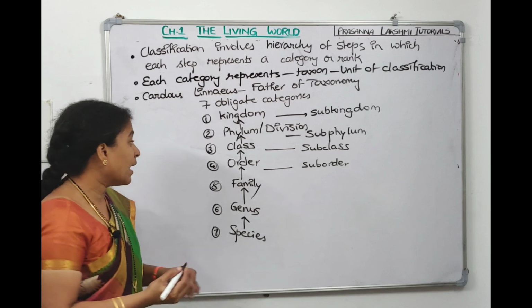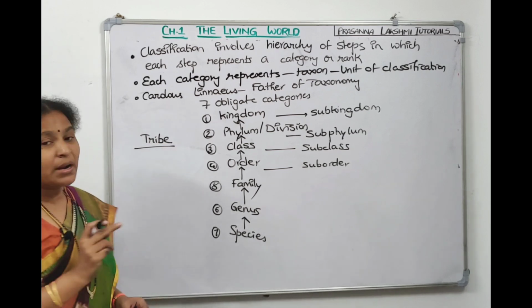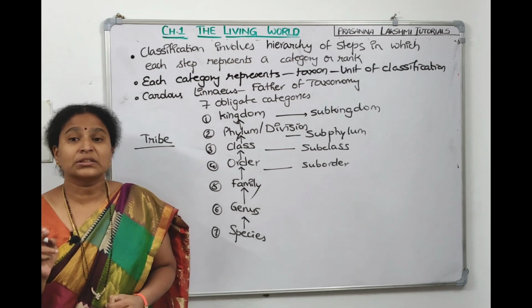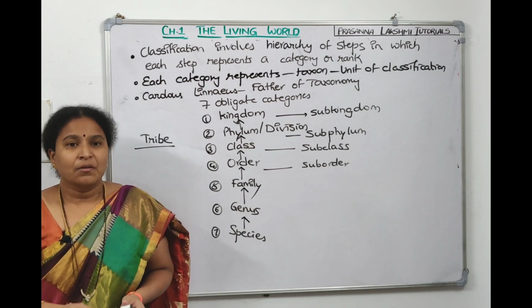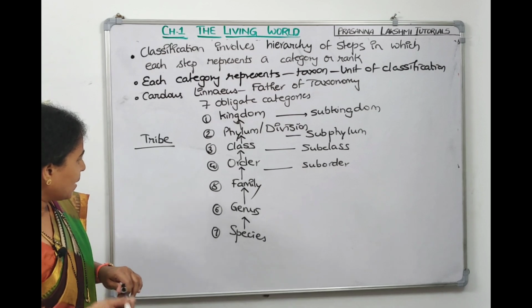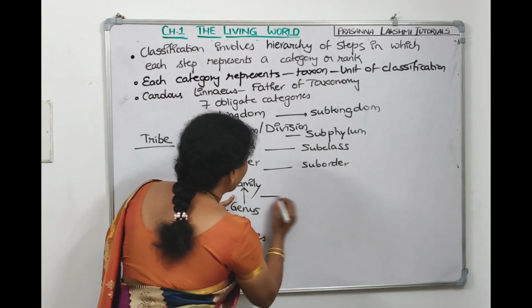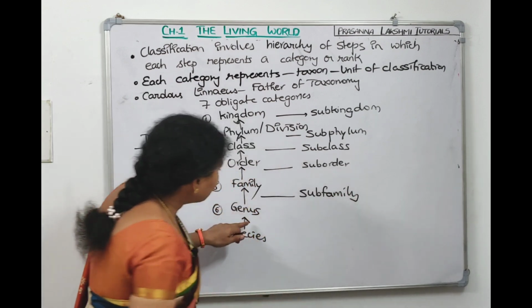There is one more accessory category, which is called tribe. Tribe is between subfamily and genus. Below family is subfamily, and after subfamily, genus is there.